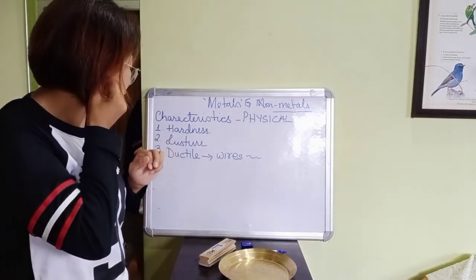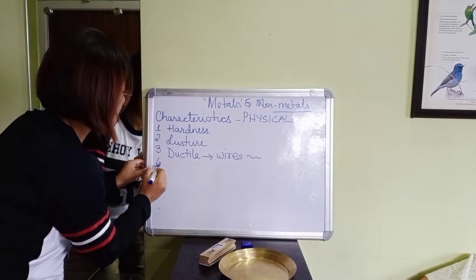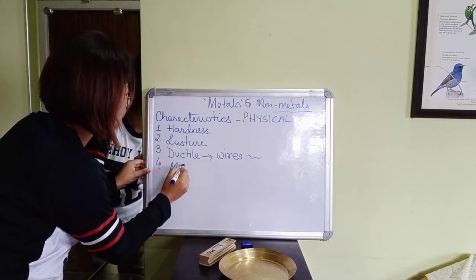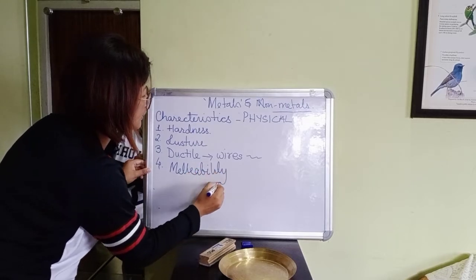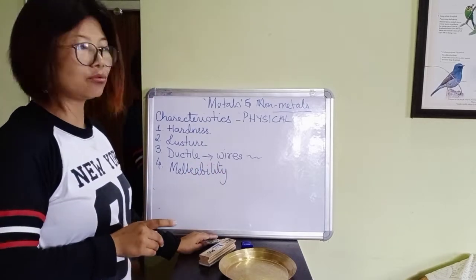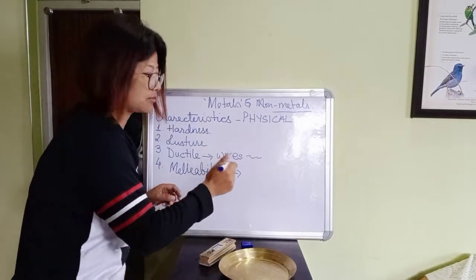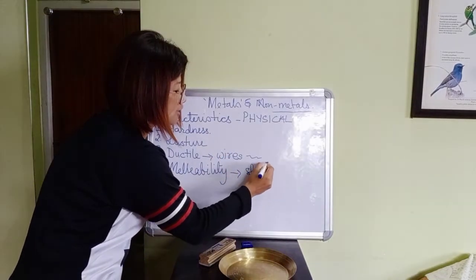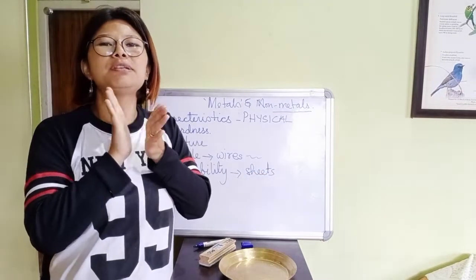Alright, now the next characteristic feature of metal is malleability. Now what is malleability? Metals can be beaten into thin sheets.